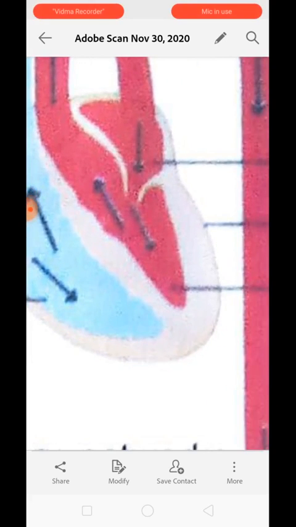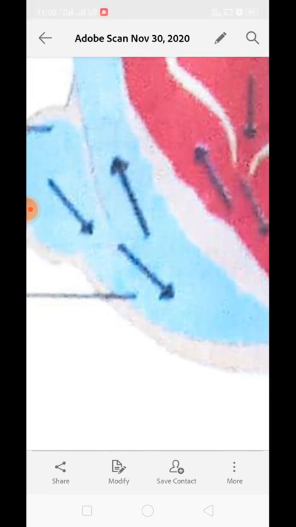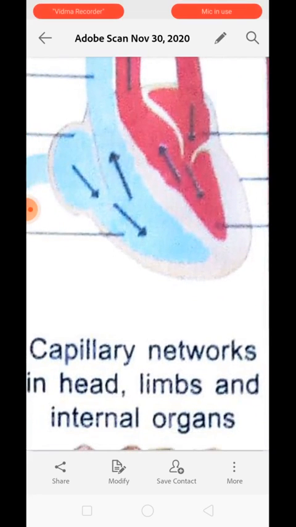So now both atria contract simultaneously and their cuspid valves open, and blood from the left auricle comes to the left ventricle, and from the right auricle it passes down to the right ventricle, meaning the auricles pass the blood to their respective ventricles. Clear? Now both atria relax. After transferring the blood to the ventricles, both atria get relaxed. Understood?